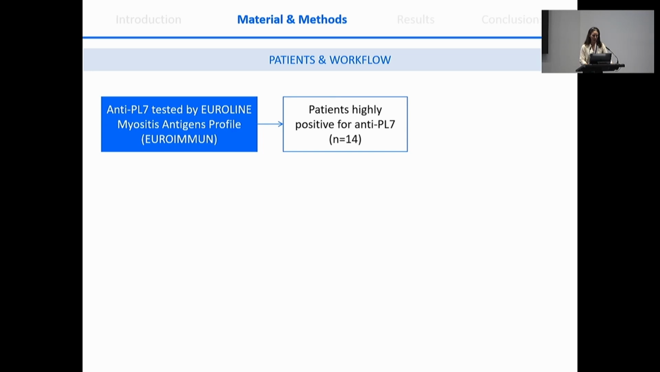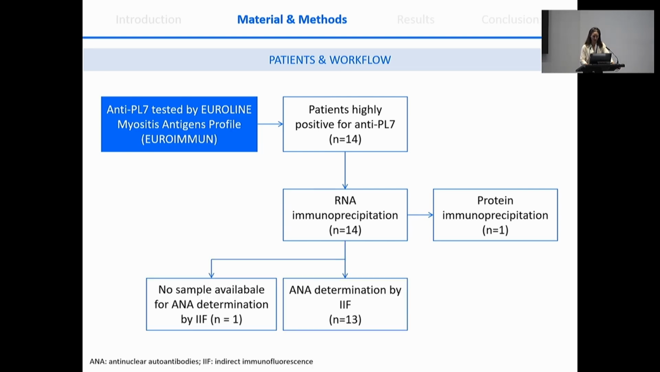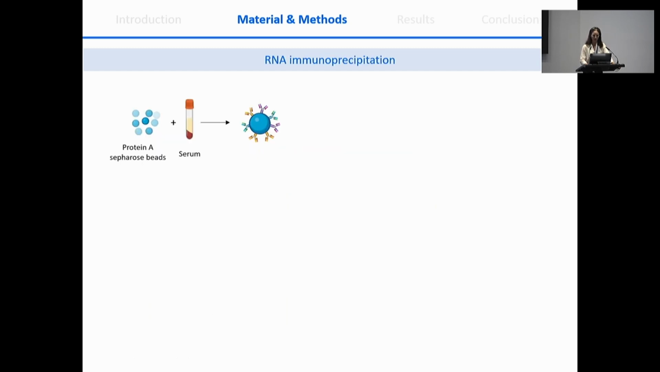For this purpose, we selected patients that were highly positive for anti-PL7 autoantibody by the commercial assay that we have in the laboratory, and we had 14 patients that were highly positive for this autoantibody by this commercial assay. In all of them, we performed RNA immunoprecipitation, and also in one of the patients, we performed protein immunoprecipitation because the results of RNA immunoprecipitation were not conclusive at all. And also, we determined antinuclear autoantibodies by indirect immunofluorescence in 13 of them because there was no sample available for one of the patients.